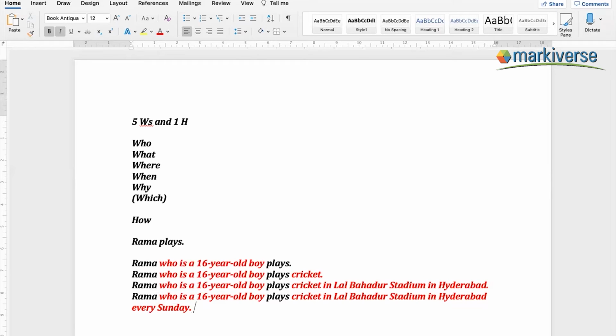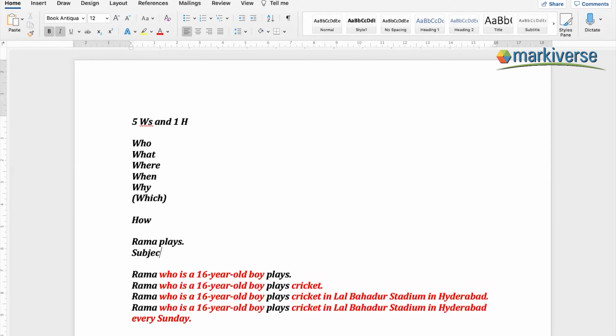Okay. See how I'm elaborating this, with the main two parts. One is the subject and the other is the verb, right? Rama is the subject and plays is the verb. So Rama is a singular subject and plays is a singular verb. And with a singular subject and singular verb, I am able to give more information about the subject, and more information about place, right? So you take any English sentence, this is how it works.